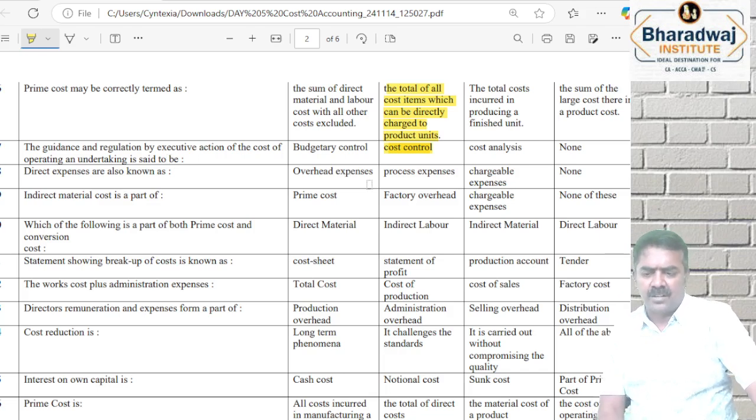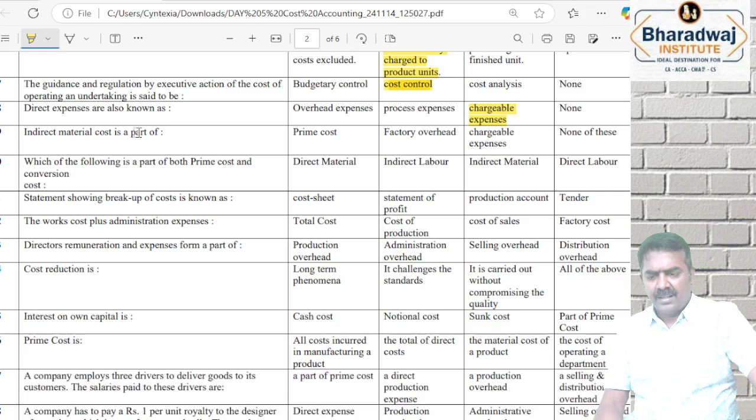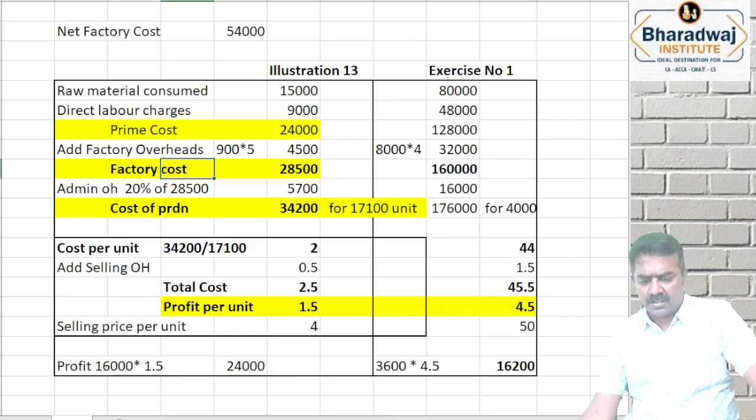Direct expenses are called as overhead கிடையாது, process கிடையாது, chargeable expenses. Direct expense, frame cost la போடுறோம் இல்லையா, direct material, direct labor, direct expenses are otherwise called as chargeable expenses. Indirect material is part of factory overheads. Direct material தான் prime cost. Indirect material is part of factory overheads, which is included in both prime cost and conversion cost.